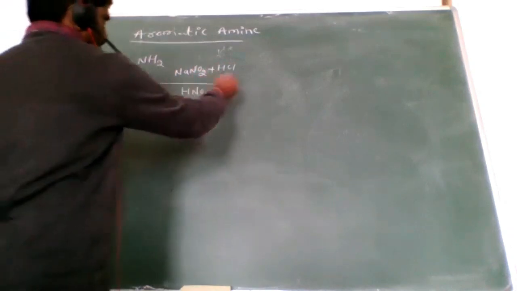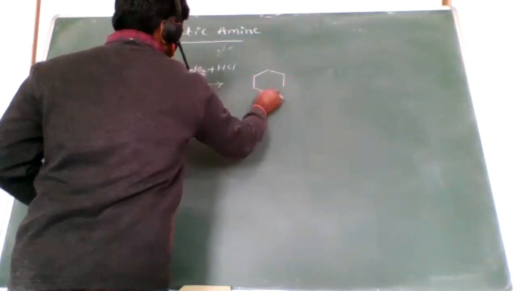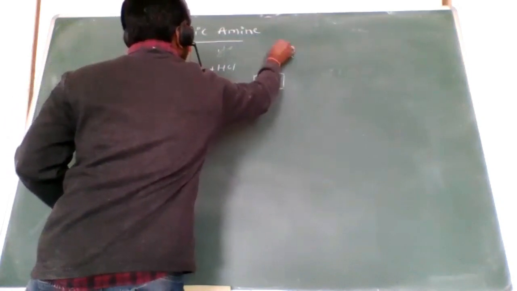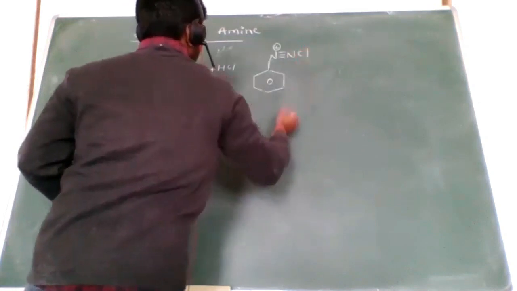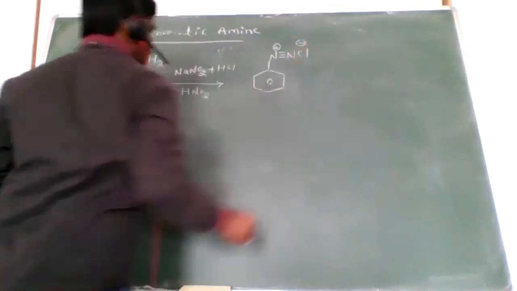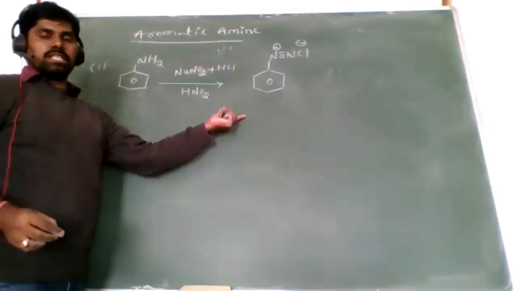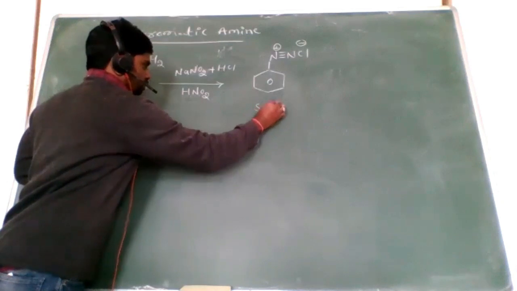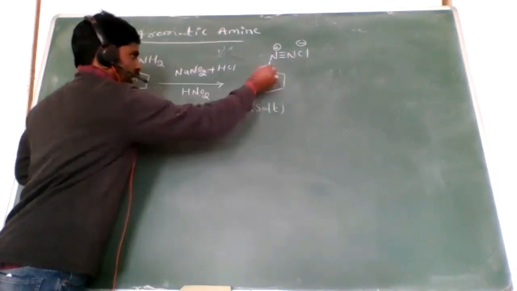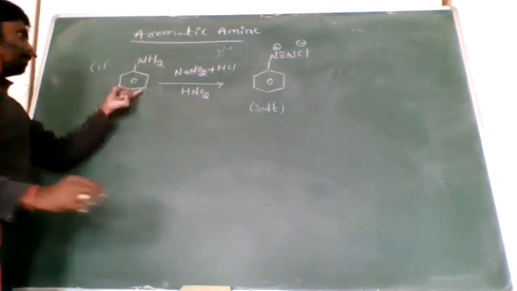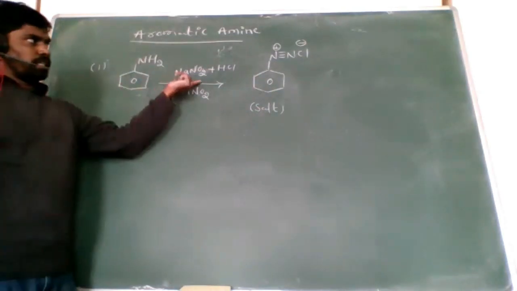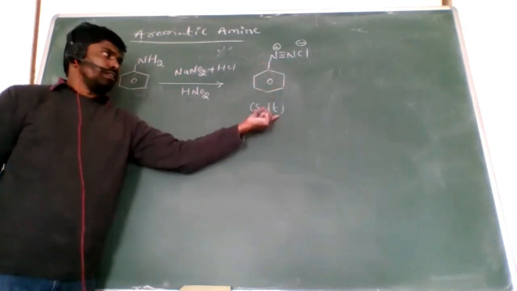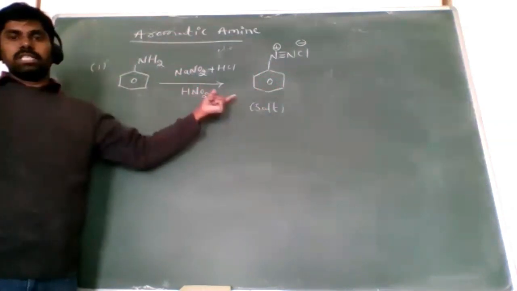In this condition of nitrous acid, we get the diazonium salt, the diazonium chloride, that is benzene diazonium chloride. This is also a salt. When the primary amine aniline reacts with nitrous acid, we get benzene diazonium chloride, a salt.